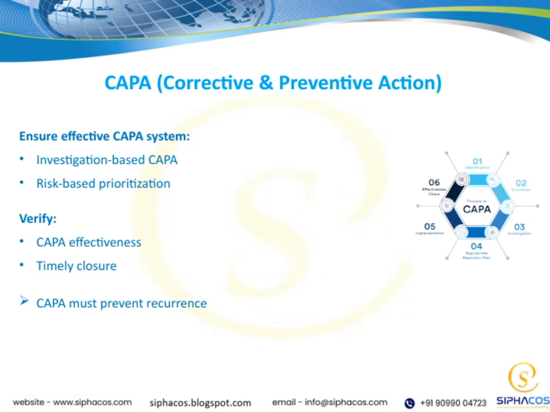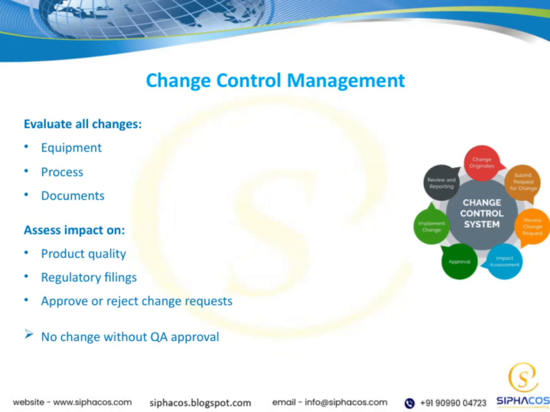Remember, the ultimate goal of CAPA is to prevent recurrence. We want to ensure that issues don't just get fixed temporarily, but are permanently addressed, creating a continuous improvement cycle that supports overall quality and safety. Let's talk about change control management.